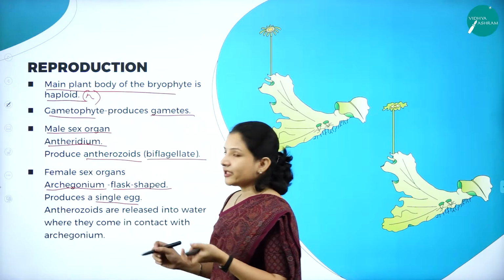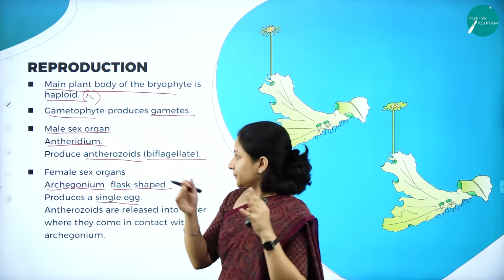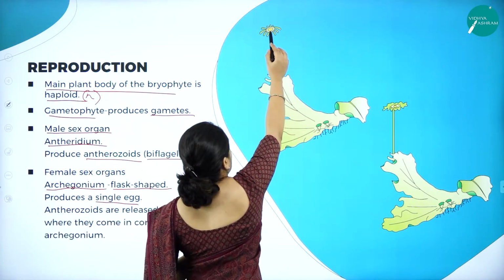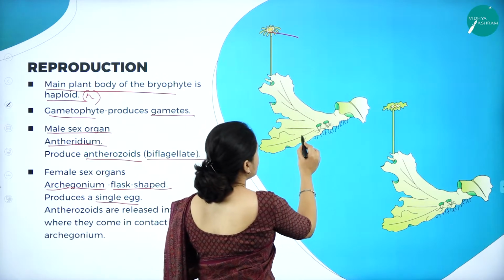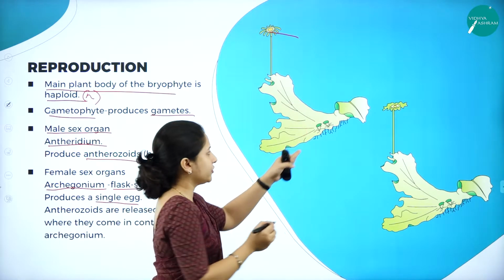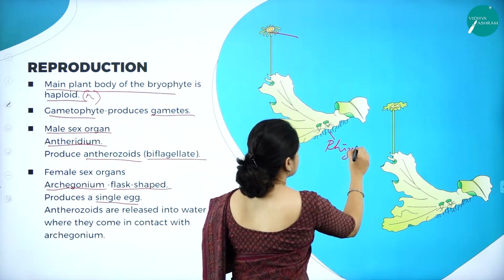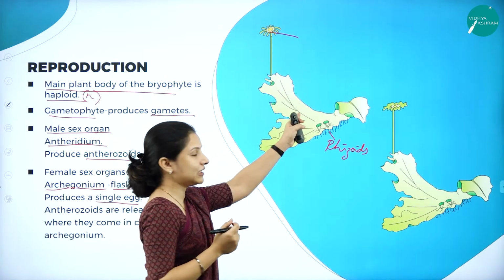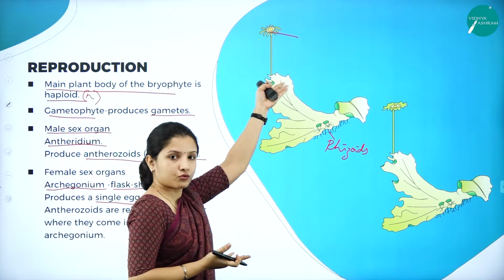So the antherozoids, how does the fertilization take place? Now we have the antheridium and we have the archegonium. I've taken the example of Marchantia. So in Marchantia, this is the plant body, as you can see. It is prostrate, and you have the rhizoids here. It looks like they have a leaf-like structure and a stem-like structure, but they're not true leaf and stem.